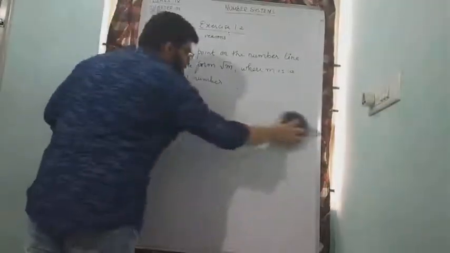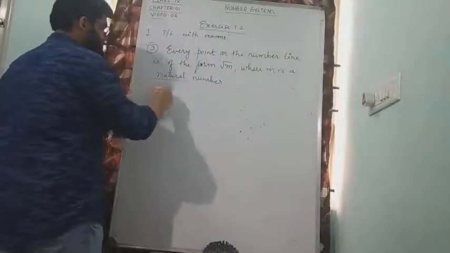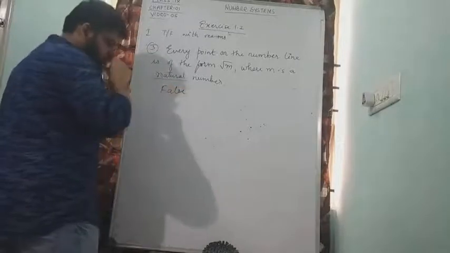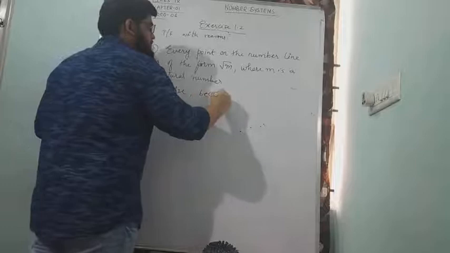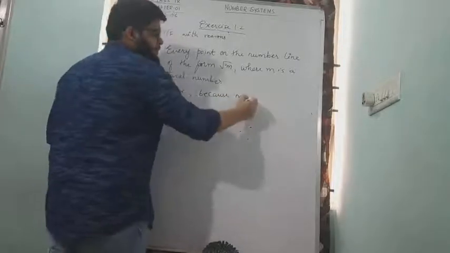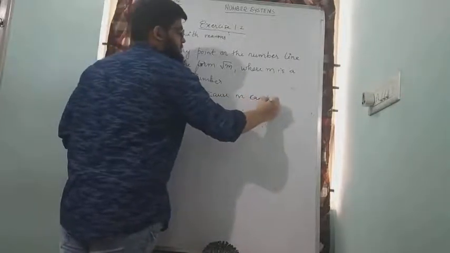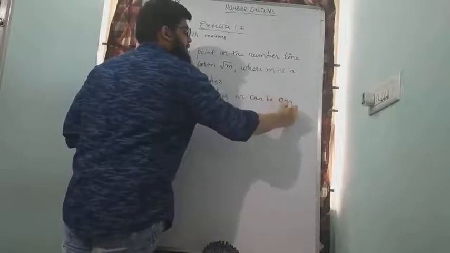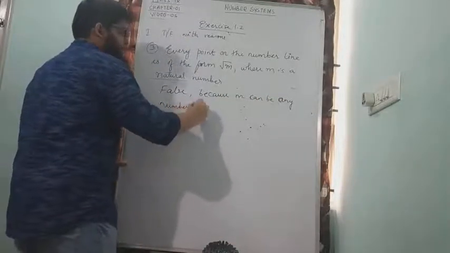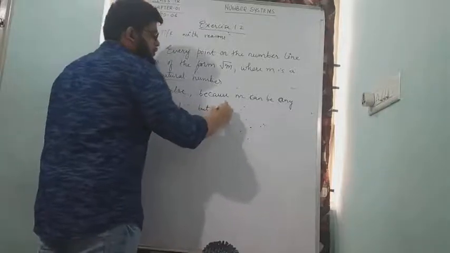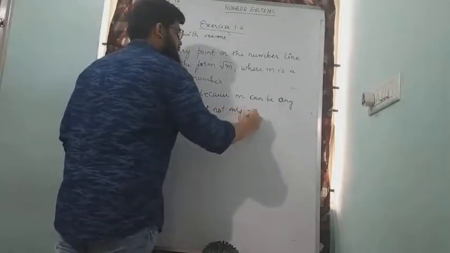So the answer for this will be false. So the reason will be because m can be any number but not only natural.